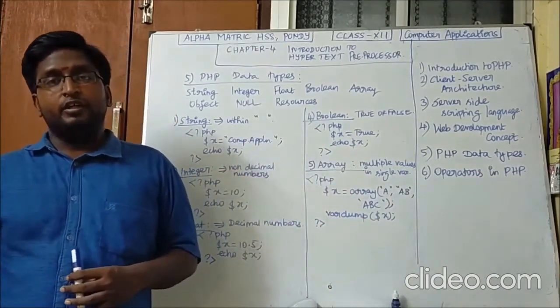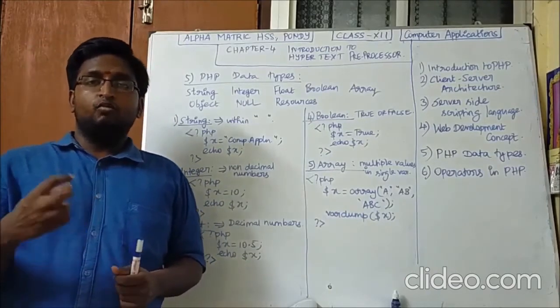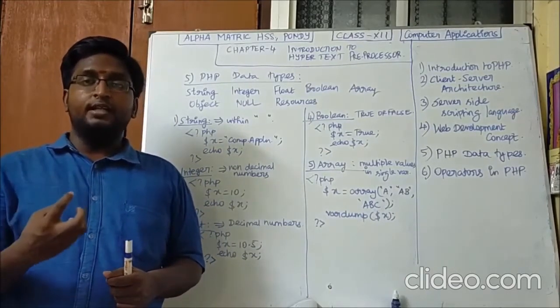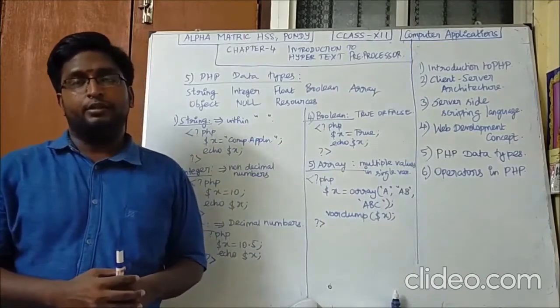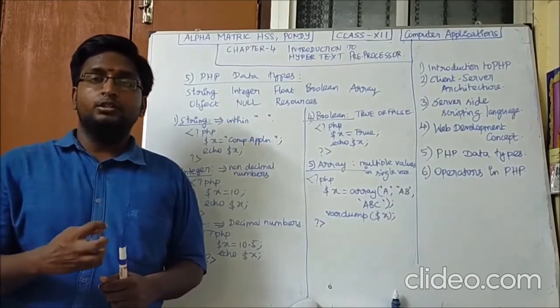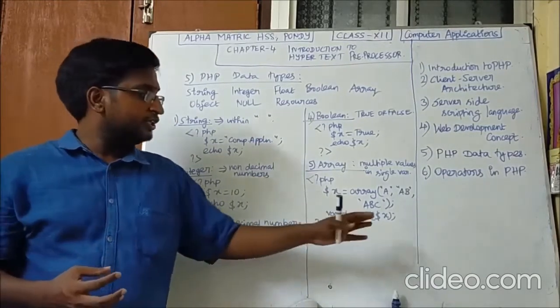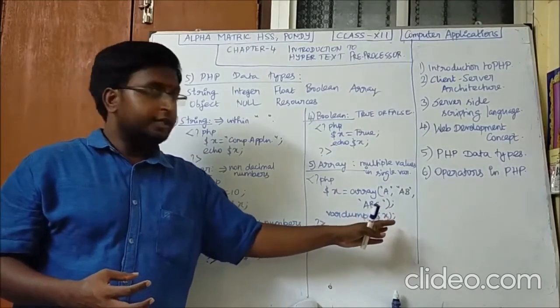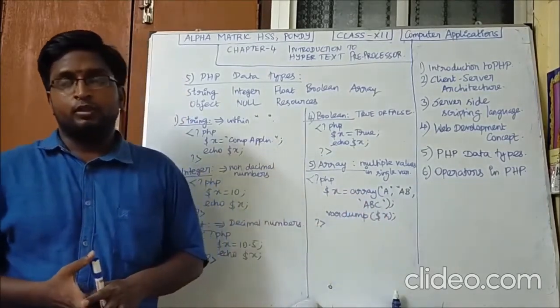It dumps the information about the data, or information about the value, in the variable.